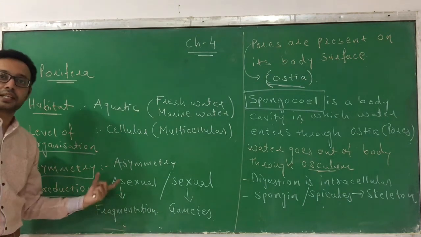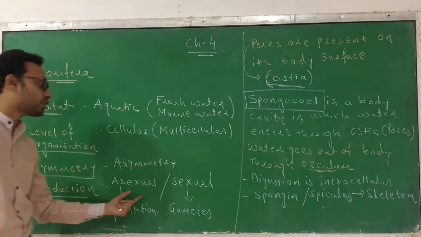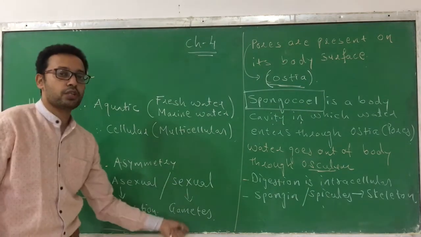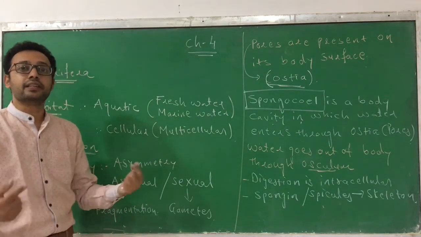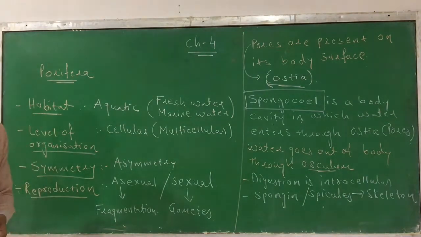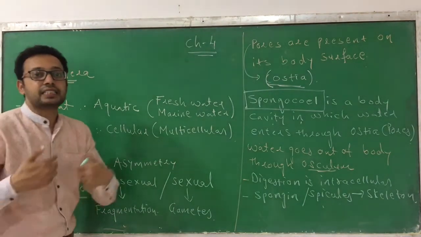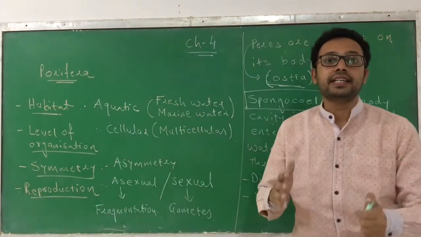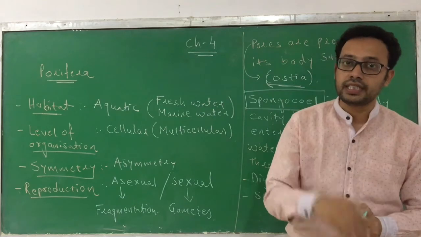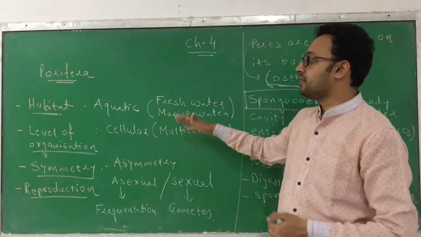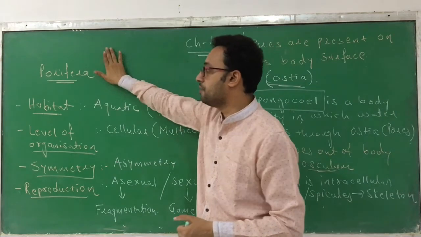These animals can reproduce by either method, asexually by fragmentation, sexually by the formation of gametes. Fertilization occurs inside the body, and the development is indirect. Such characteristics you can find in the phylum Porifera.